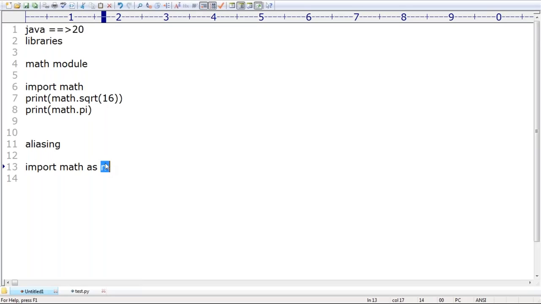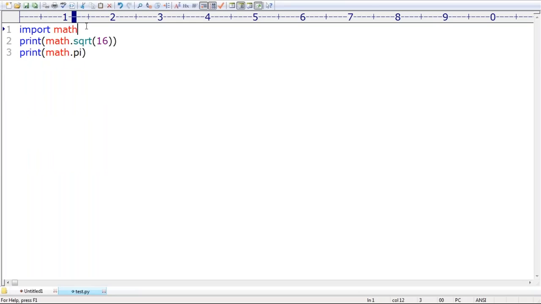Especially in databases, in SQL queries, you may have this type of concept, because SQL and scripting languages have this type of support. Now observe that: import math as m, we just use m.